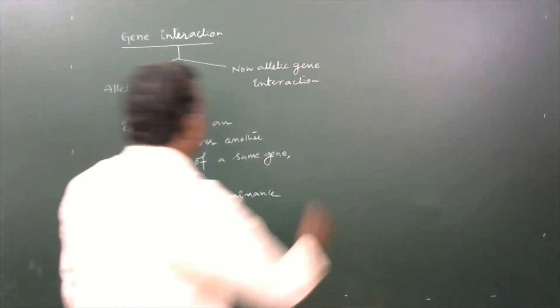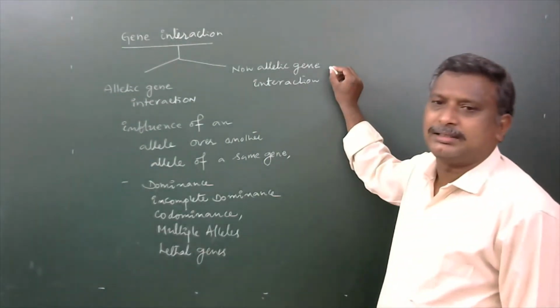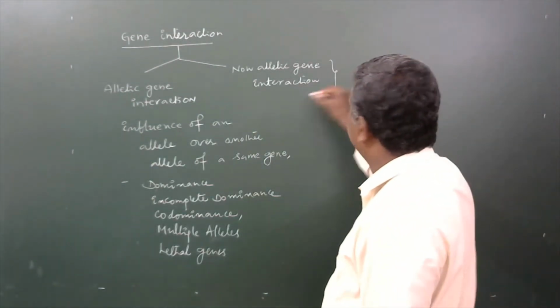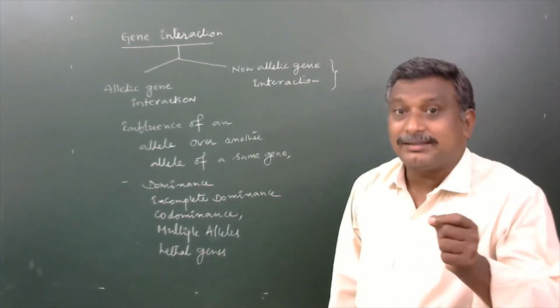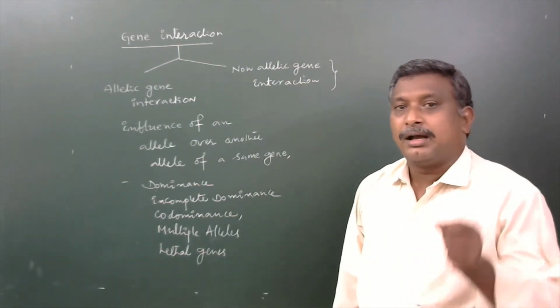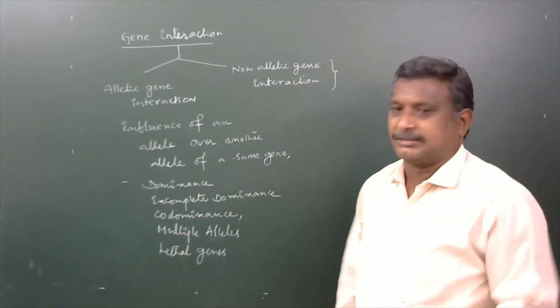Now, for non-allelic genic interaction, which one is going on? Influence of an allele of a gene over an allele of another gene.